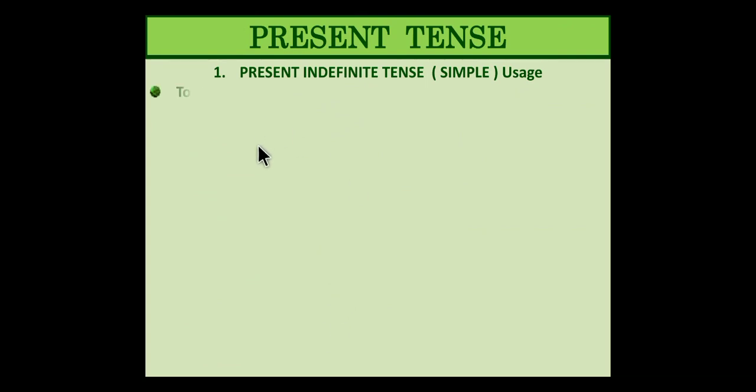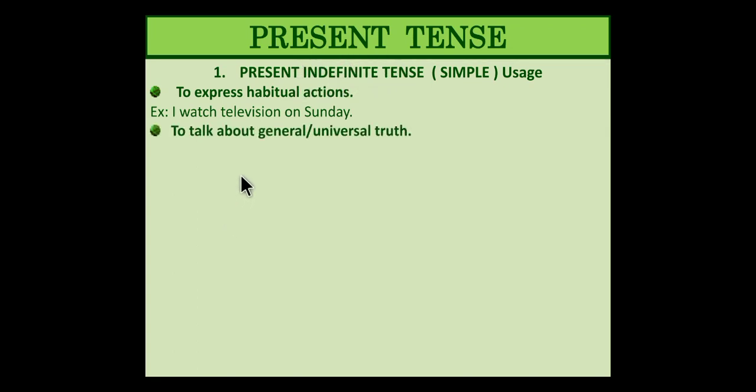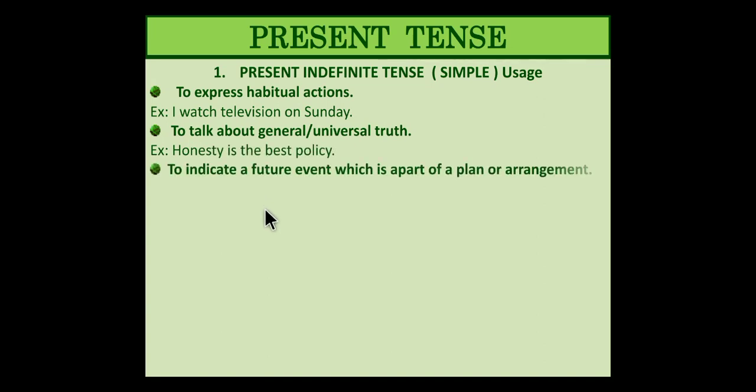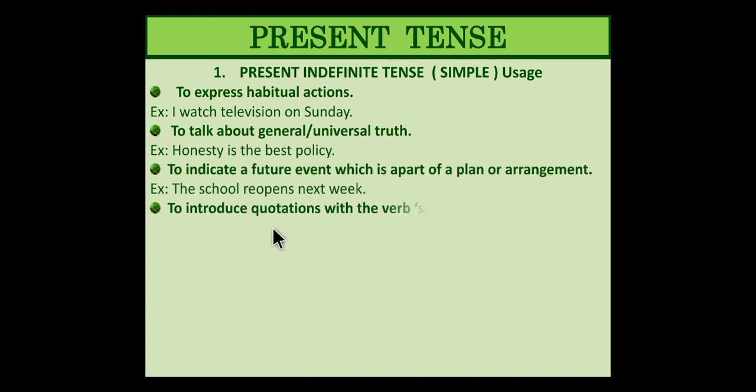Now let's start with the first type of tense, the present indefinite tense. The indefinite itself means that you are not sure from the sentence whether the task is completed or incomplete or it keeps on going, but it is just a statement that is given to you. So it is just called a simple sentence.